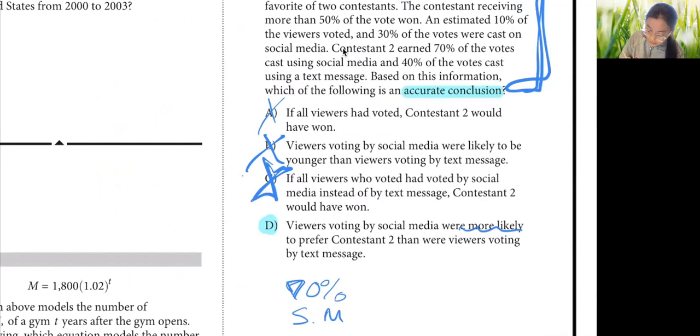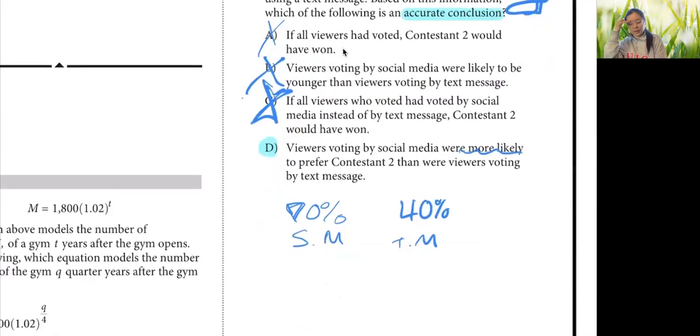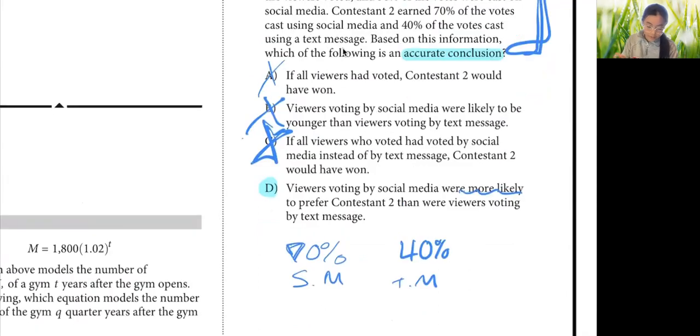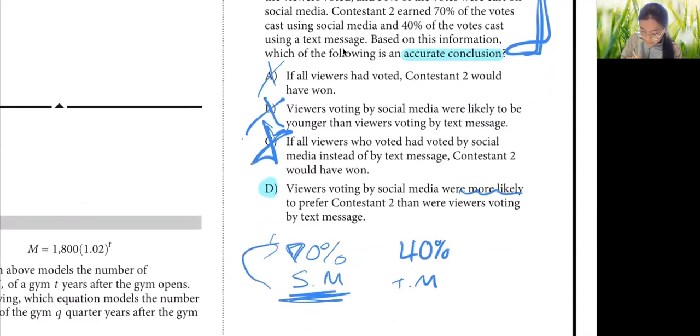If you look over to text messages, contestant 2 got 40% of the votes cast on text messages, and the remaining goes to contestant 1. So viewers voting by social media were more likely to prefer contestant 2, 70%, than viewers voting by text message, because he only got 40% on that. So we can conclude that D is the answer.